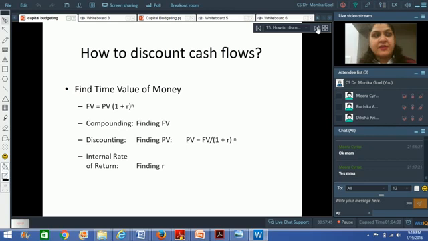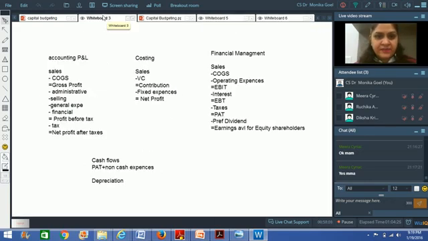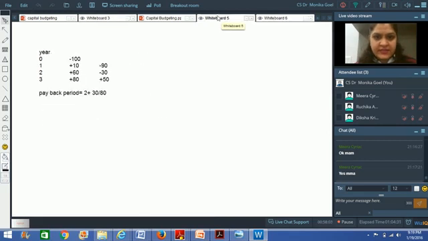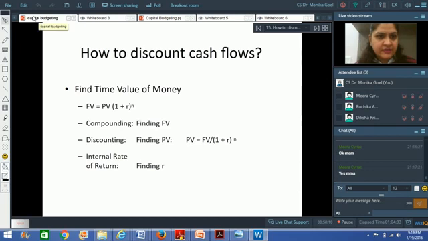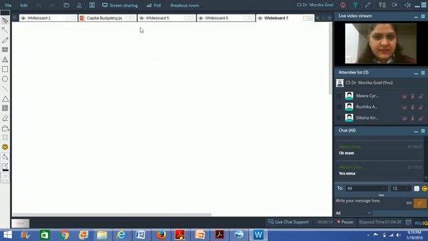So for using these techniques, we need to have the cash flows and we need to have the discounting factor. They are the two basic requisites that we need to have. So how do we discount cash flows? I've already discussed with you. In order to find out the future value, we have been using the compounding formula, which is equal to principal or present value multiplied by (1 plus r) raised to power n. In order to find out the discounted value, what we do is the future value divided by (1 plus r) raised to power n, and that is what we did in that particular example that I did with you.